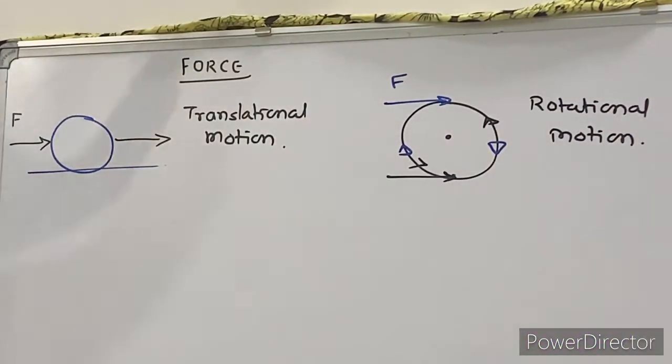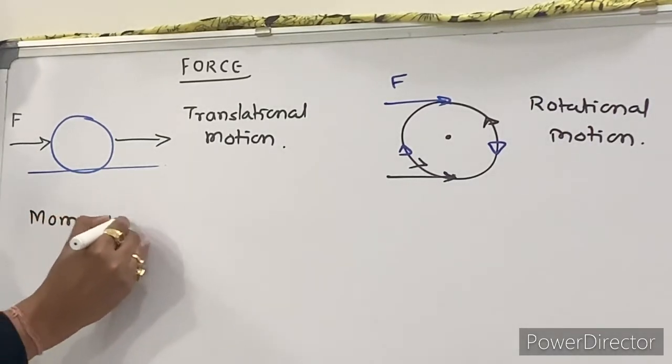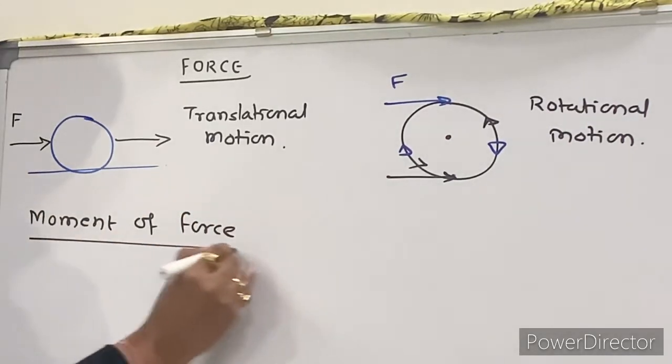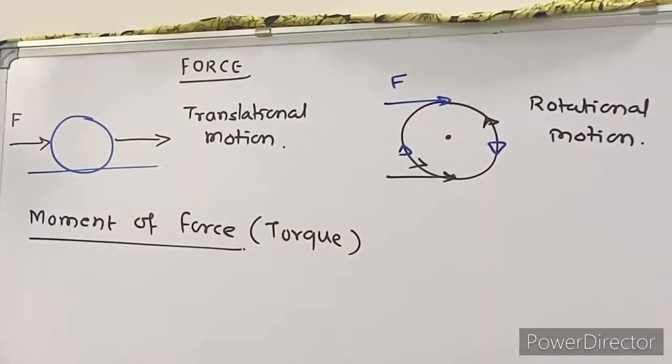Now the next important part is what is moment of force. Now this moment of force is also called torque. Now in simple words, what is a moment of force? It is the turning effect of a body about the given axis of rotation.